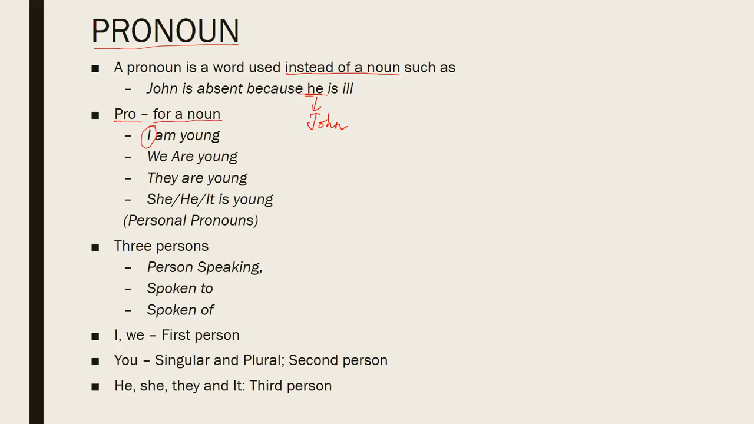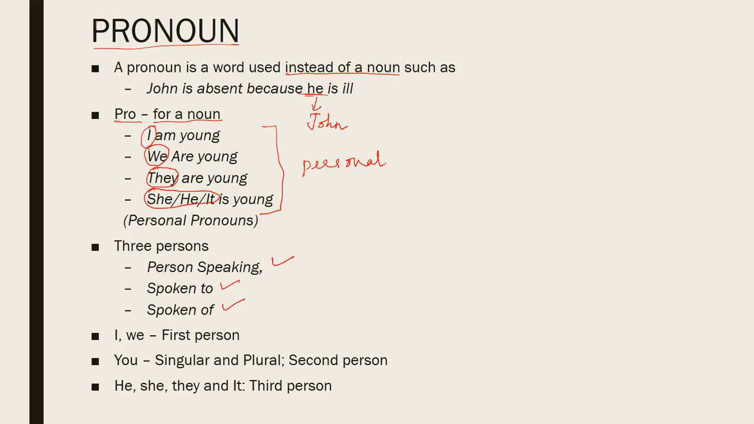I am young. We are young. You are young. They are young. He, she or it is young. So here I, we, you, he, she, it and they are called personal pronouns because they stand for the three persons: the person speaking, the person spoken to, and the person spoken of.